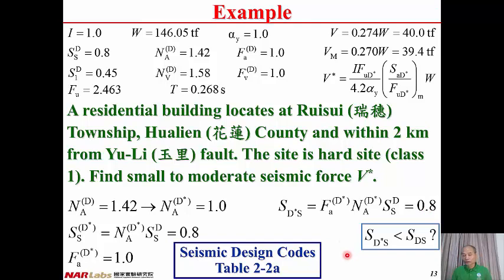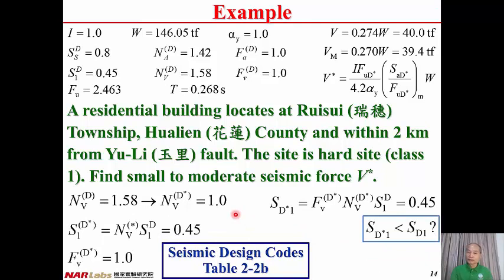And here's my question for all of you. Is SD star S always less than SDS? From previous lectures, we have already calculated SDS, and then we compare these two. In this case, SD star S is less than SDS. And my question is that, is it always true?